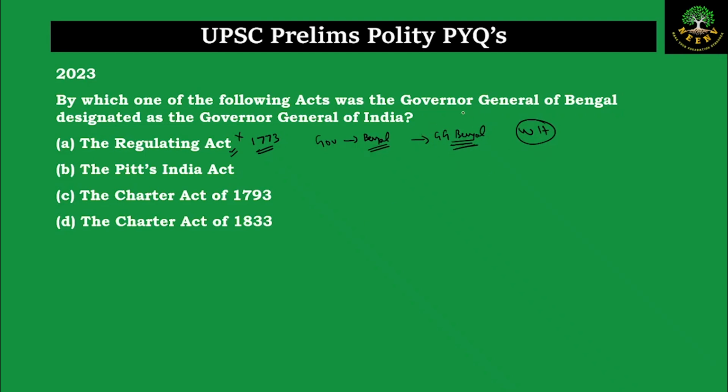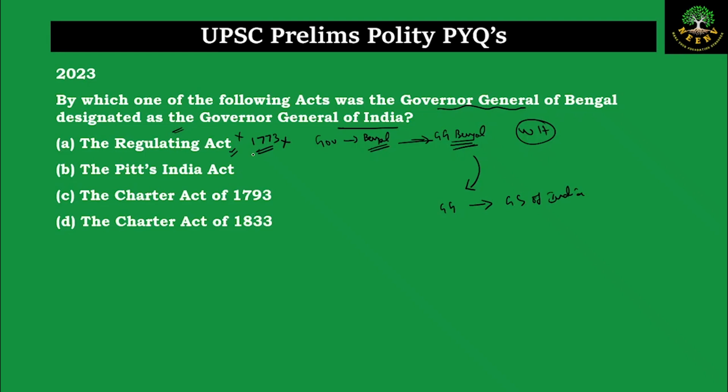The question is asking us in which act the Governor General of Bengal was designated as the Governor General of India. So from the Governor of Bengal, they were designated as Governor General of Bengal, and later on the Governor General of Bengal became the Governor General of India. So it is definitely not the Regulating Act.